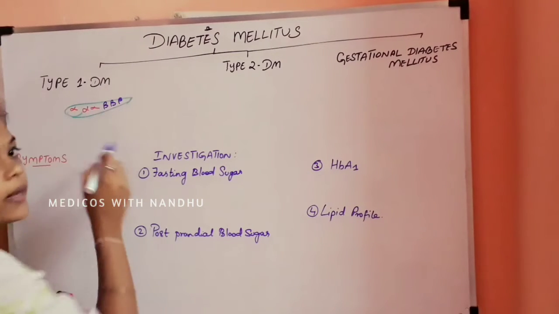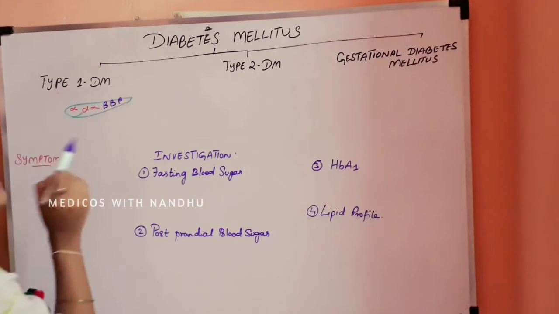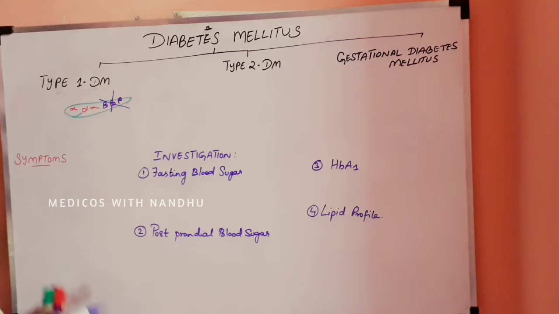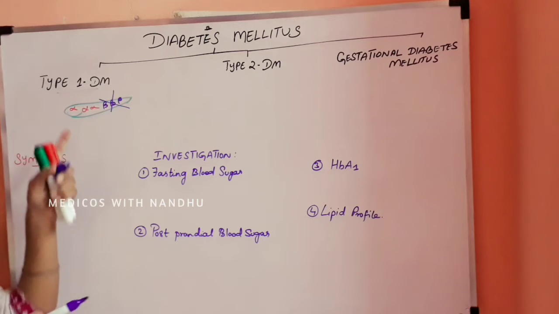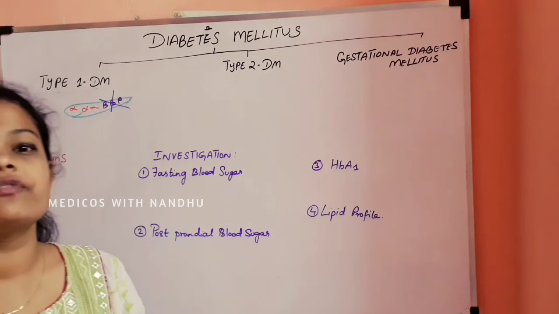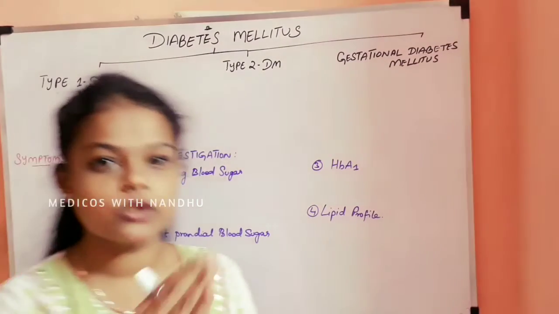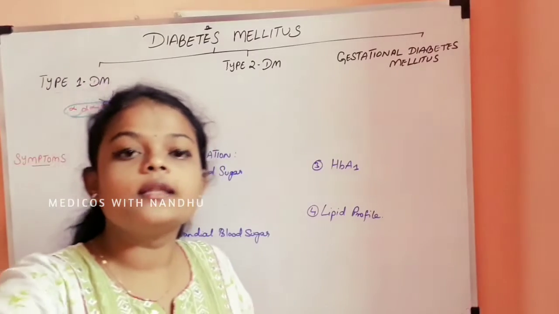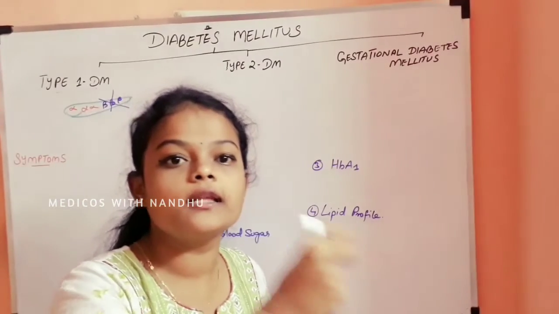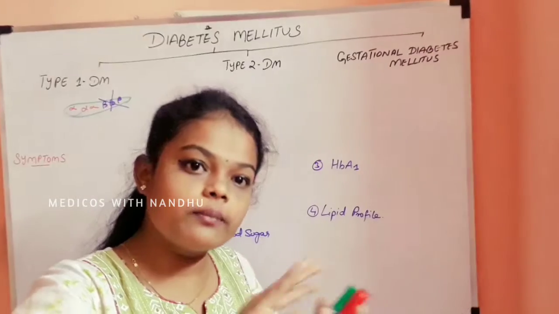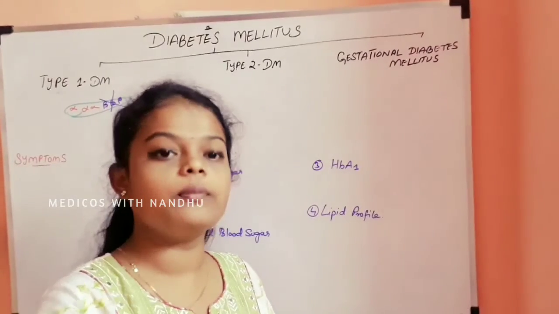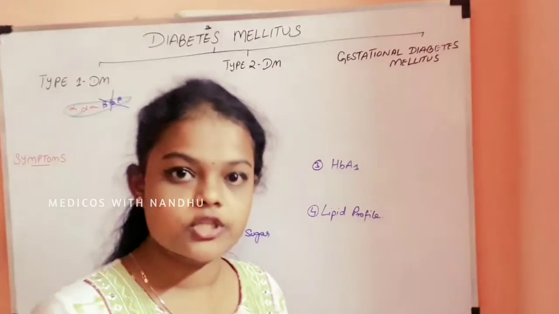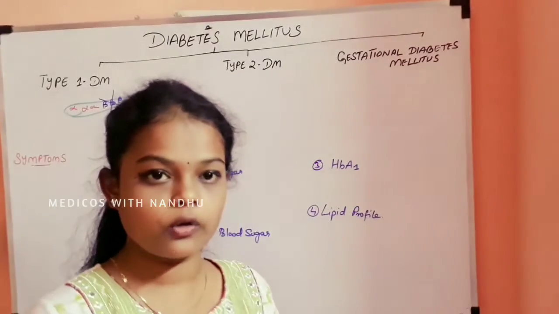But in type 1 diabetes mellitus, the beta cells become destroyed. The beta cell destruction causes insufficient or no insulin secretion into the blood, which causes hyperglycemia. If insulin doesn't stimulate the glucose, the glucose will stay in the bloodstream, though it should not be there.